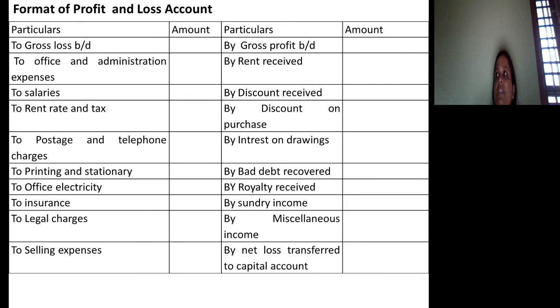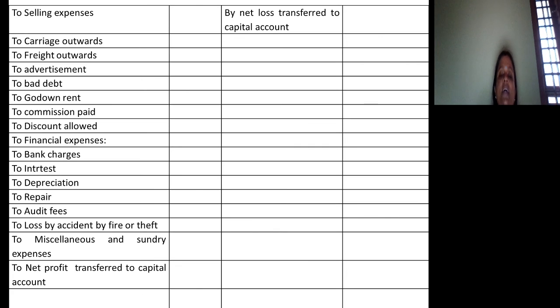The credit side starts with gross profit, which is transferred from trading account. Then we record all indirect incomes such as rent received, discount on purchase, interest on drawings, bad debt recovered, royalty received, sundry income and miscellaneous income. If the debit side is more than the credit side, there will be a net loss that should be transferred to capital account. If the credit side is more than the debit side, that indicates profit that should be transferred to capital account. So this is all about profit and loss account.